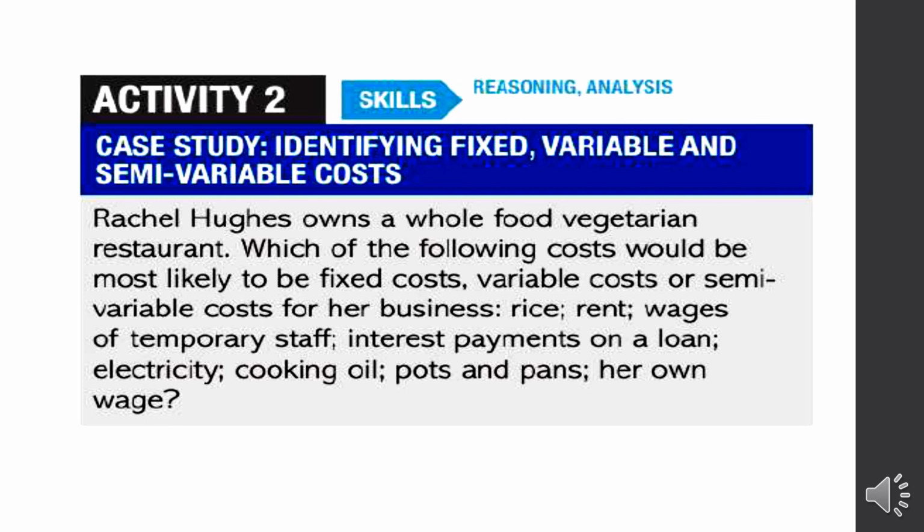So here, when you are discussing these things, you can get an idea about what things will be considered as fixed, what things will be considered as variable, and what things will be considered as semi-variable. So I hope you guys get an idea about this one.